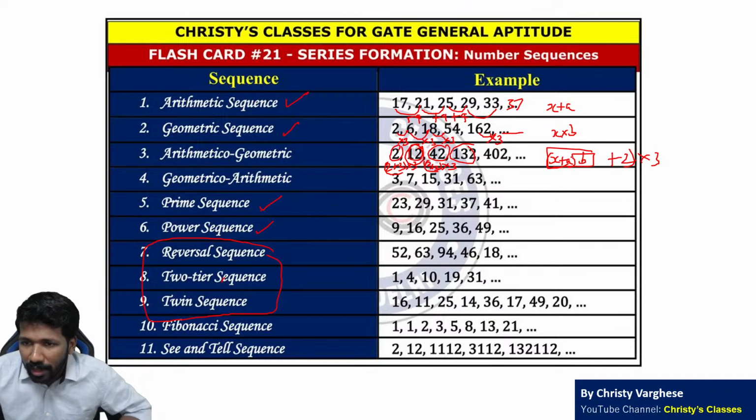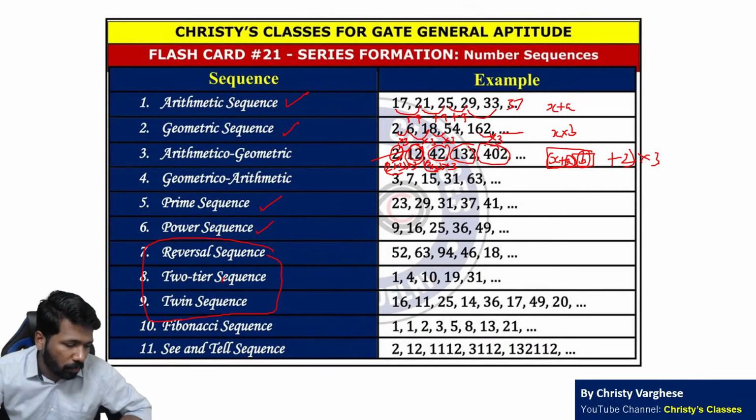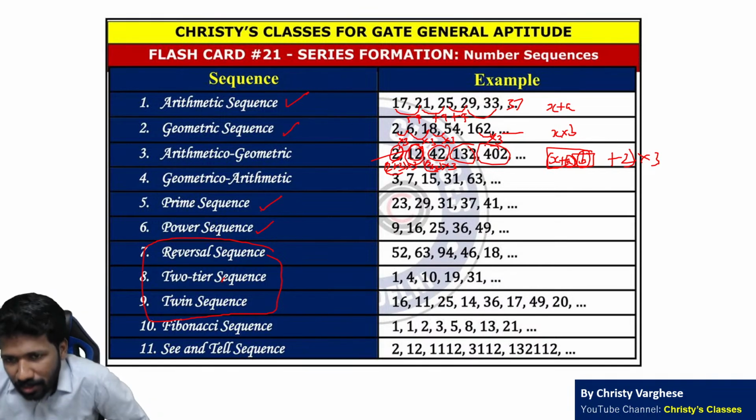The common number is added and multiplied in this example. So 402 plus 2 404 into 3 is 1212.